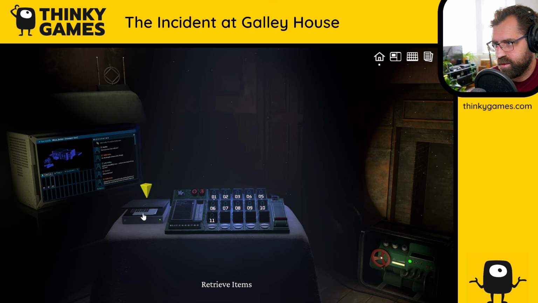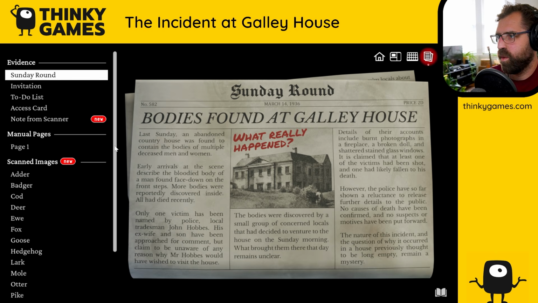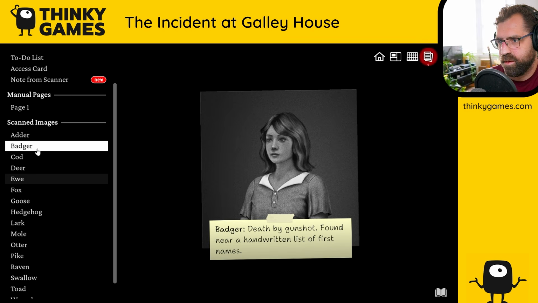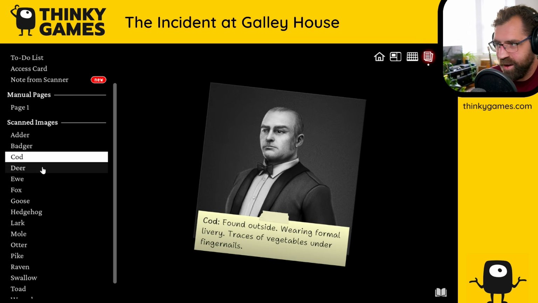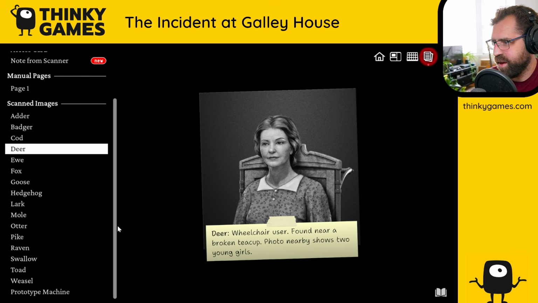What the heck? Retrieve items. You can get items from a scene? The evidence is scanned images. What the heck? Oh, they're named after letters of the alphabet.